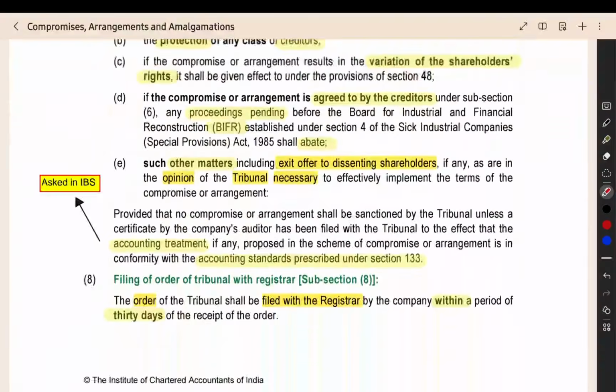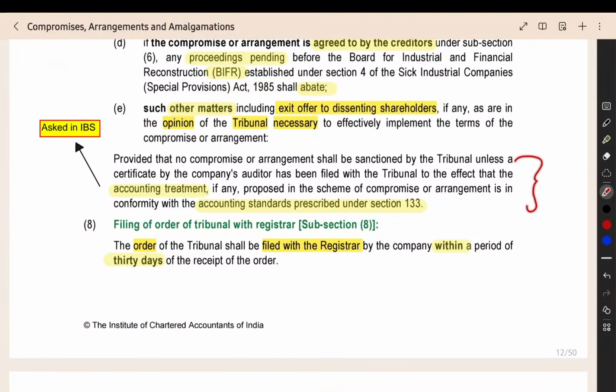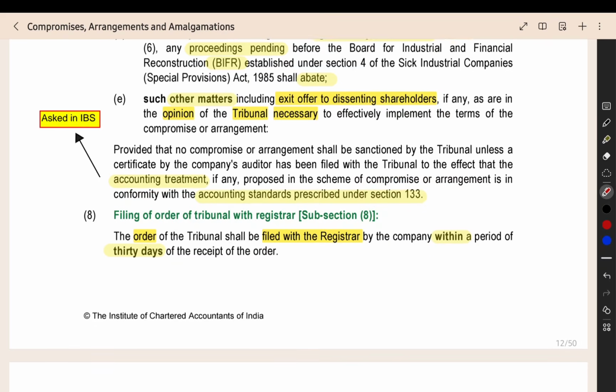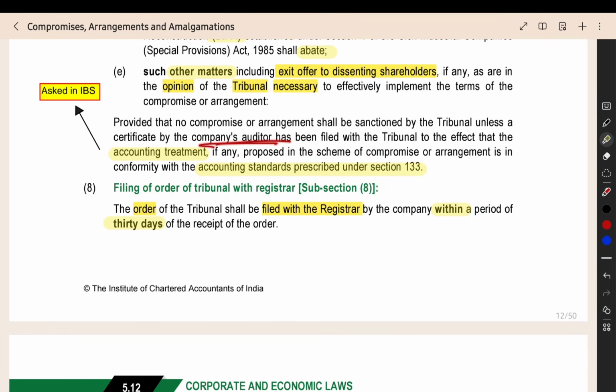Now, in this particular section, they asked this point in an IBS exam. So what is this point? You have to get a certificate from the auditor that you are following the accounting treatment as per the accounting standard prescribed in section 133 of the Companies Act. This certificate should be given by the company's auditor. So the company's auditor will give you the certificate, and this is the point that was asked in the IBS exam.